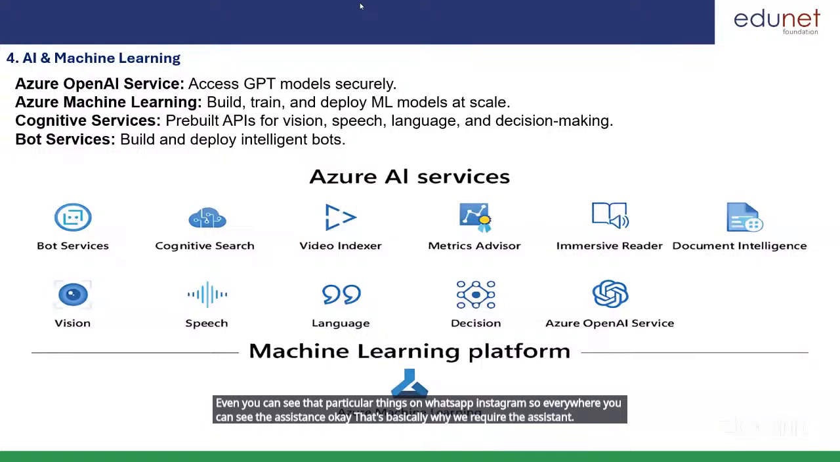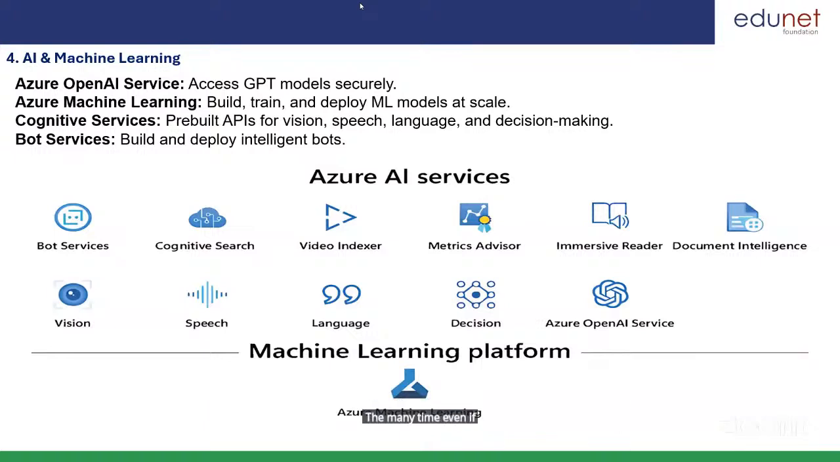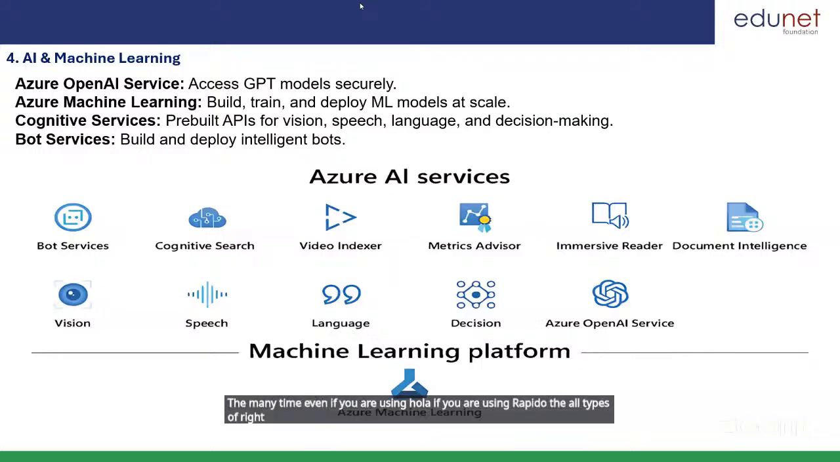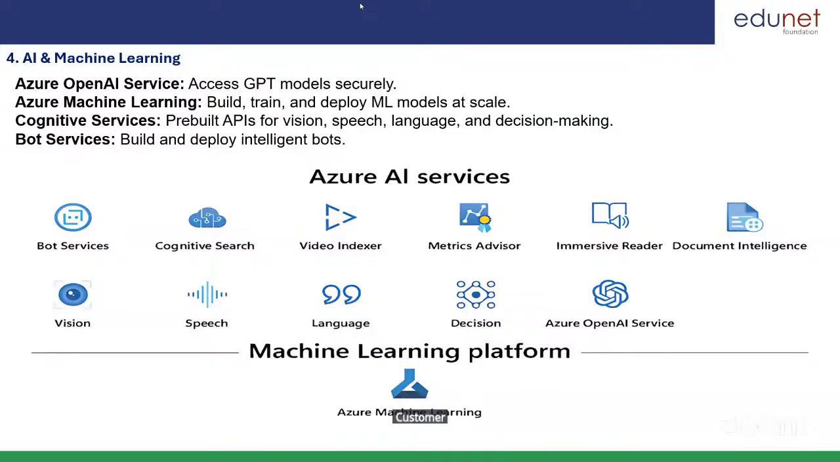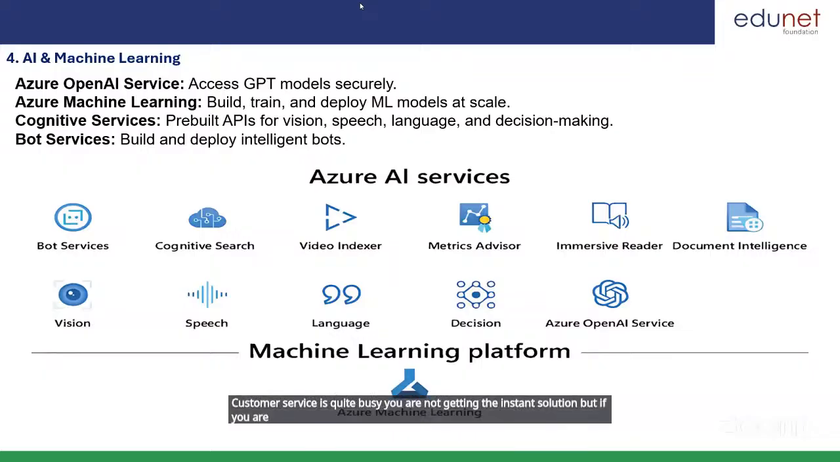Many times, even if you are using Ola or Rapido, all types of apps, everywhere you can see bots. So why do we require those bots? Because sometimes if we are calling customer service, the customer service might be busy and you are not getting an instant solution. But if you ask your doubt to that bot, the bot will provide you the instant solution, right?